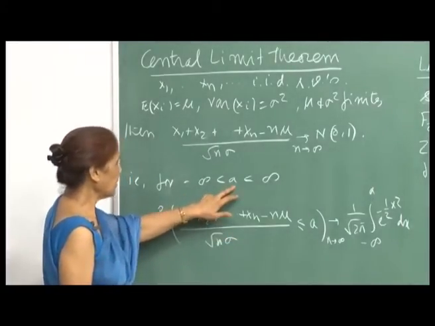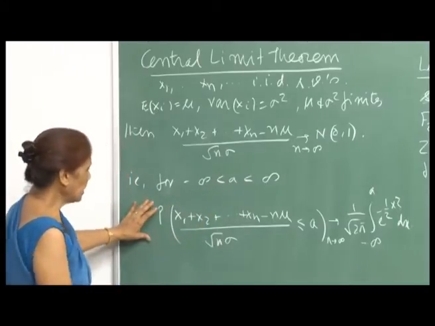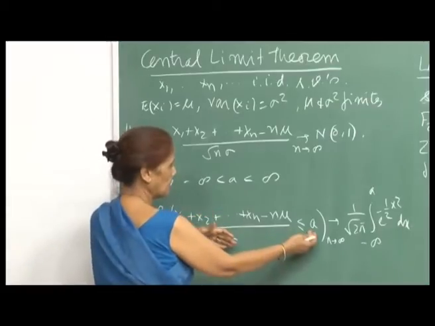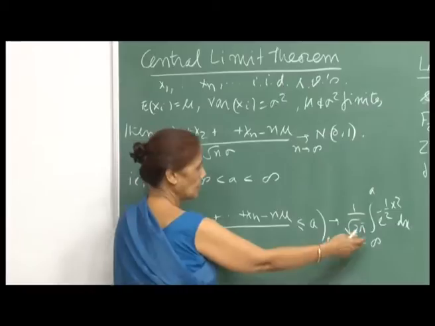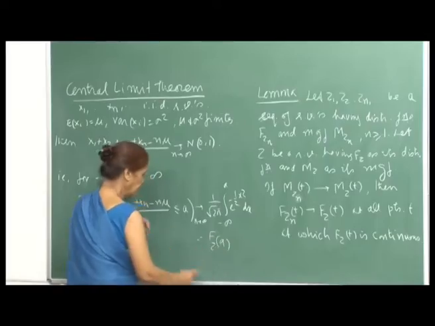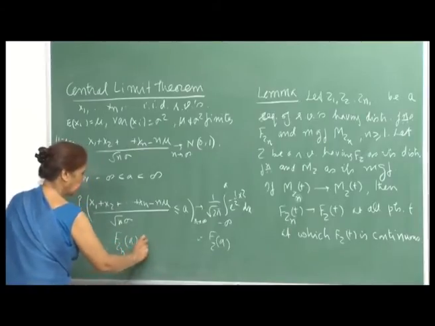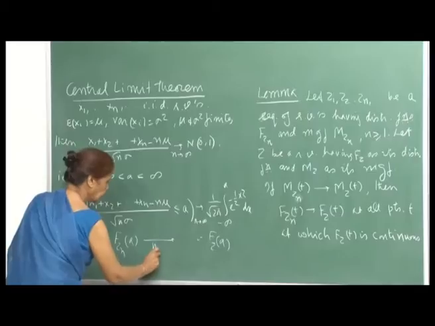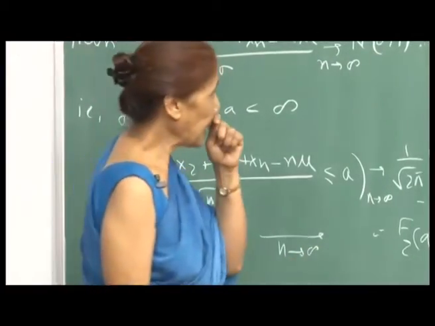In other words, we can state it another way. For any a, a finite number from minus infinity to infinity, the probability of this random variable being less than or equal to a will converge to the standard normal. That means this is your F_Z(a), and this is your F_Zn(a). So this converges to this as n goes to infinity. So in distribution the convergence is there.